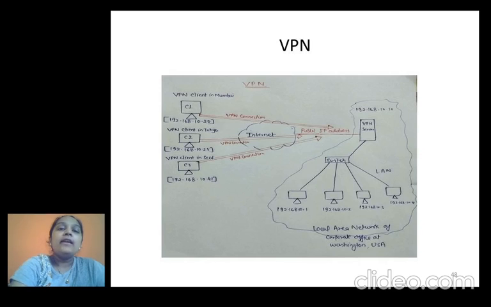By having that connectivity, the IP address of the C1 client is sent to the VPN server.